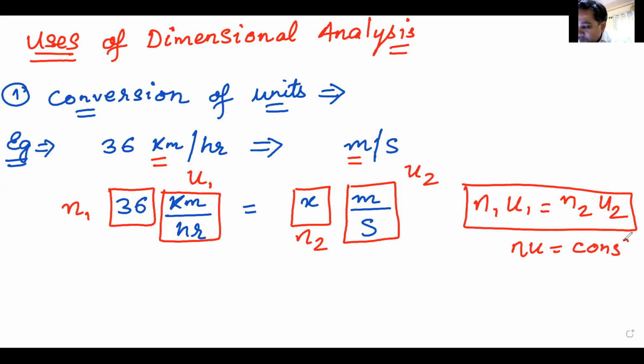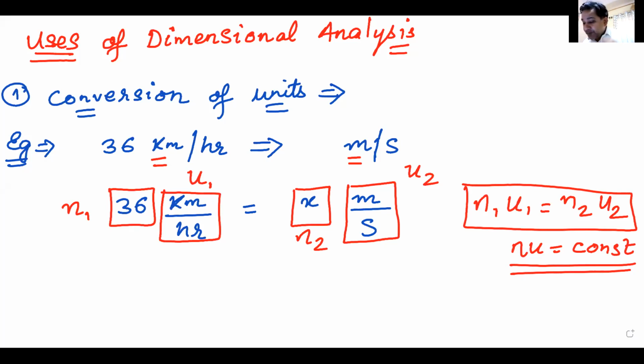Or in short, N into U is a constant. So basically, this is what I'm doing. Now, after I've understood this, I can do it in 1,000 different ways. I'll tell you one, then I'll leave it to you how you want to do it. I use a different color pen for this purpose, and my favorite is green, red, blue, green.